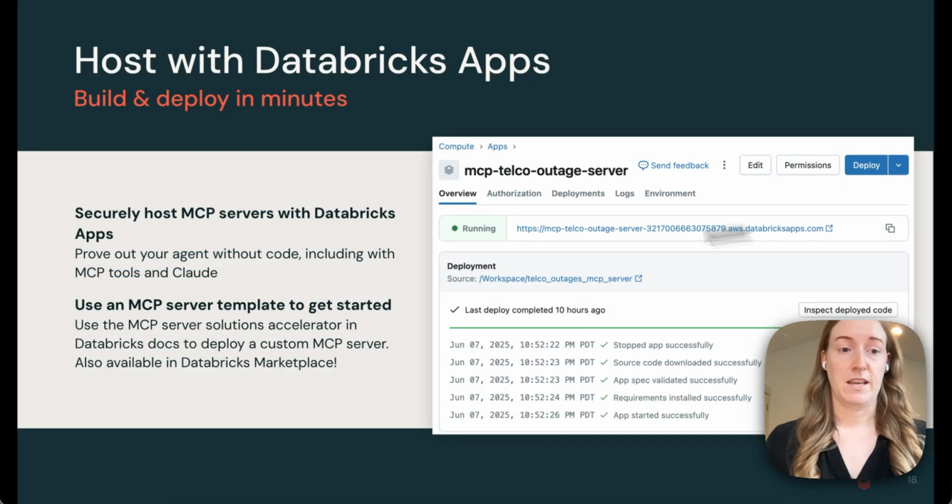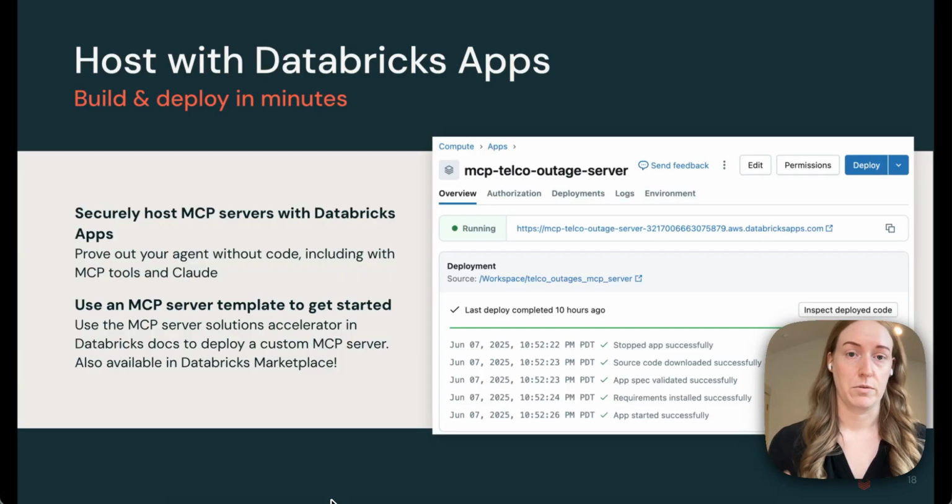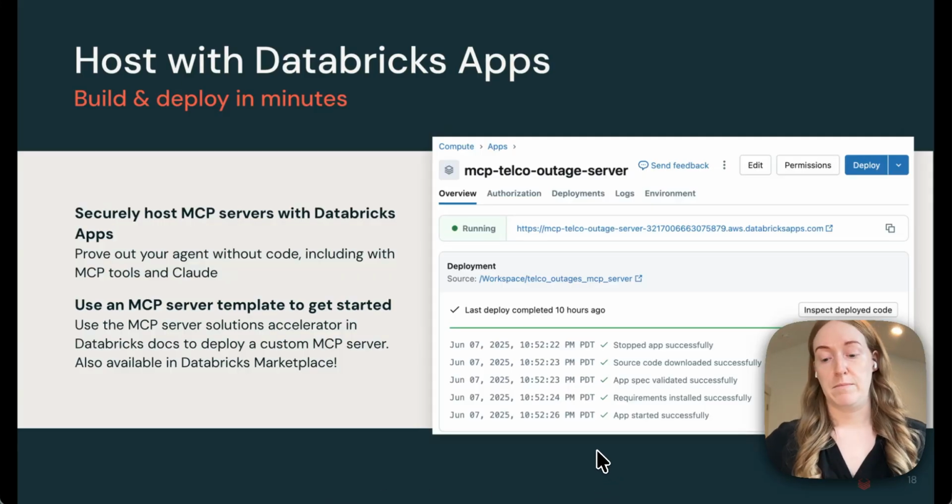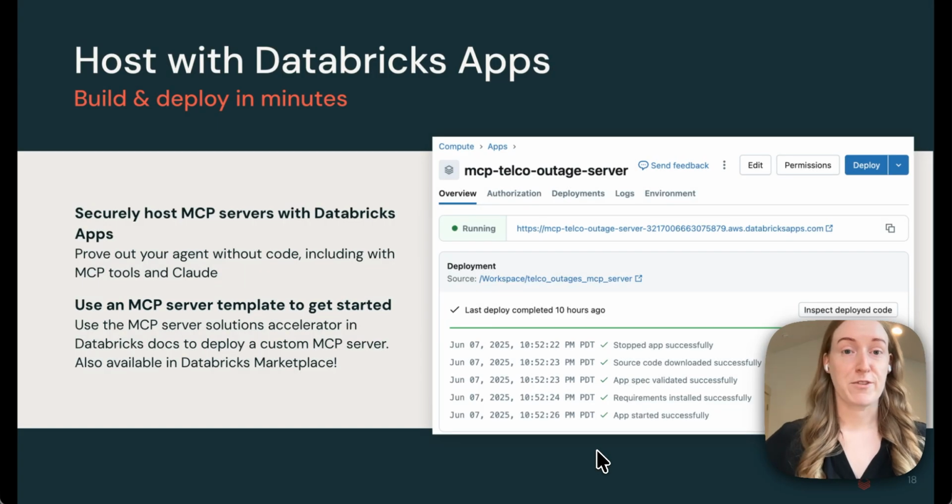What's really nice here is that you can securely host these and get built-in authentication, built-in permissions, and that governance model all for you. We do have a number of companies where maybe they don't already have OAuth built into their service, and so they are using this to bootstrap that OAuth backbone for them while still calling their own internal APIs, all through the security of the Databricks platform. We also can take an open API spec and turn that into an MCP server for you super easily. So I'm actually going to do that for you next.